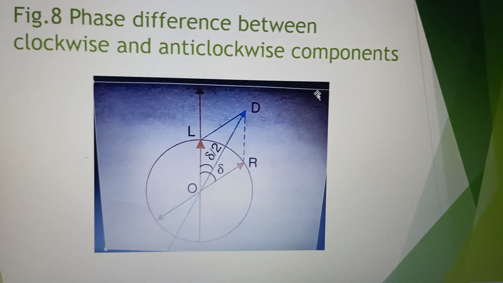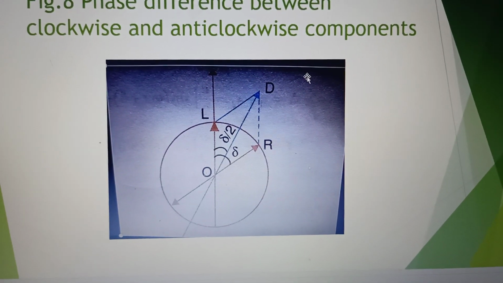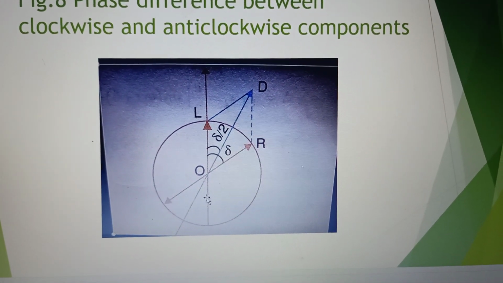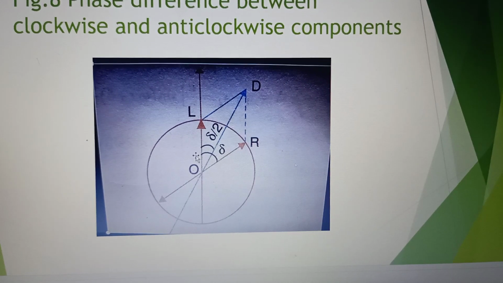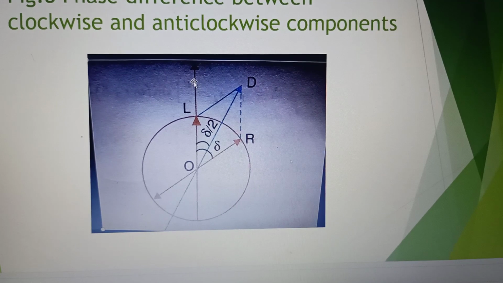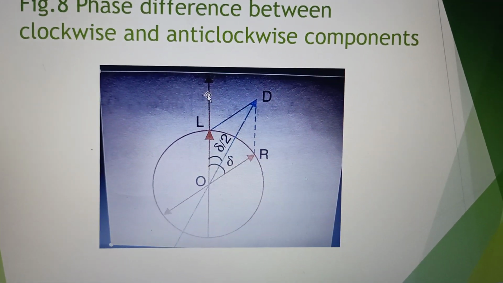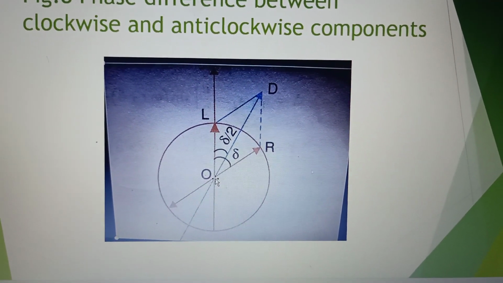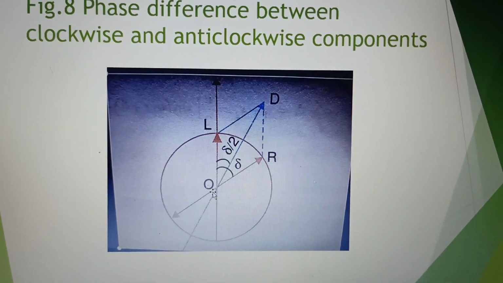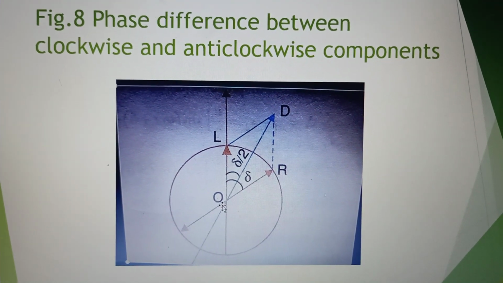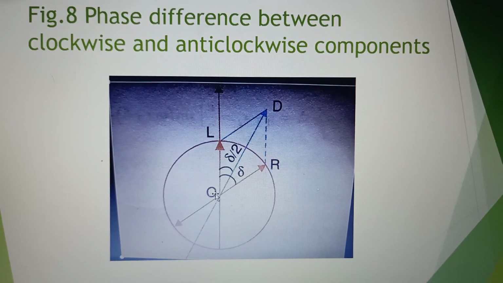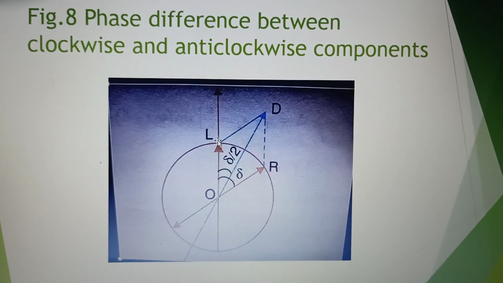Whereas, if this plane polarized light enters an optically active substance, this is what happens. So in this direction, which is the OA direction, the plane polarized light is going to be incident. See, as soon as it is incident, it is split into two circular vibrations, OR and OL.